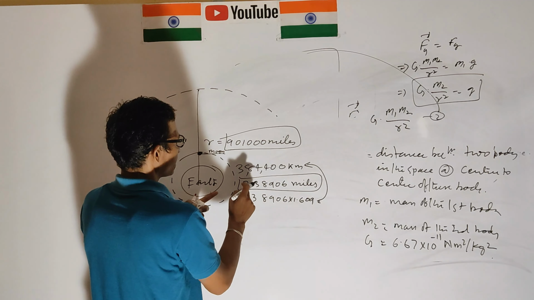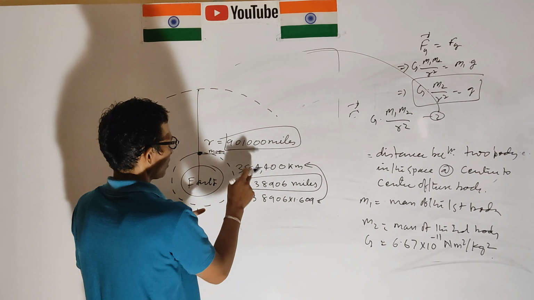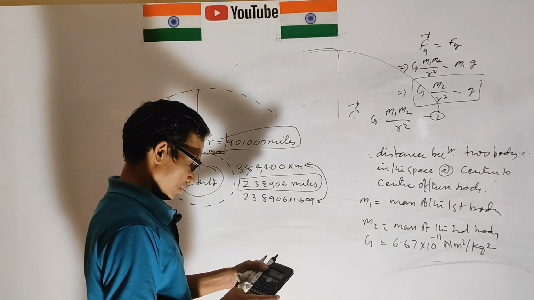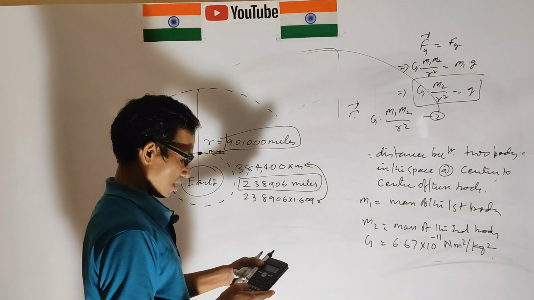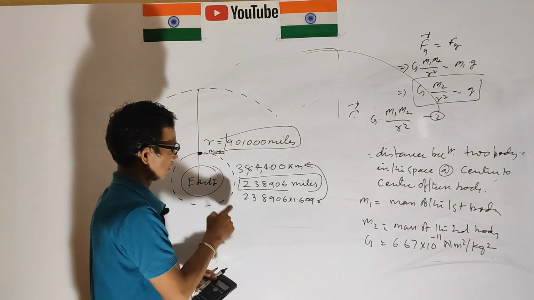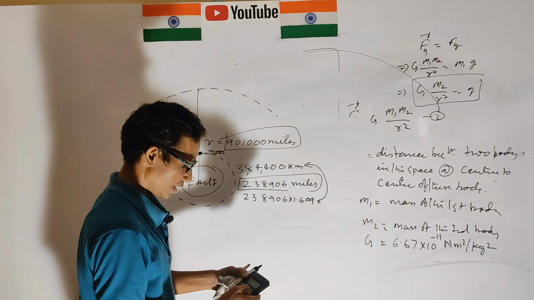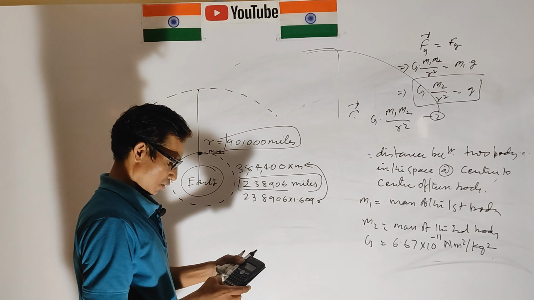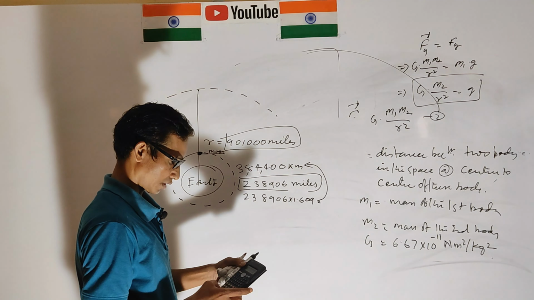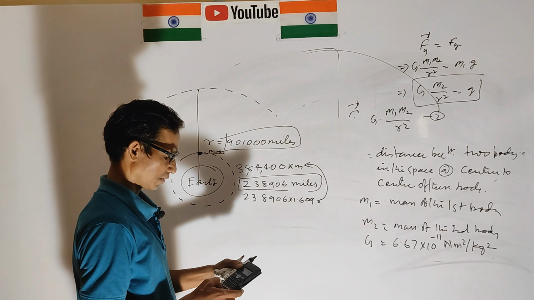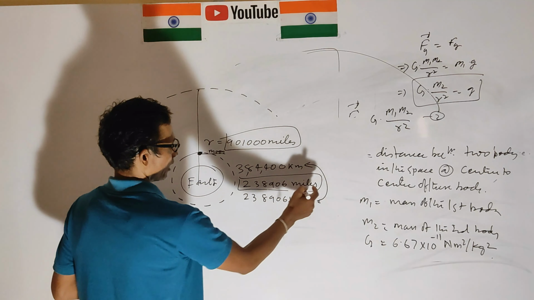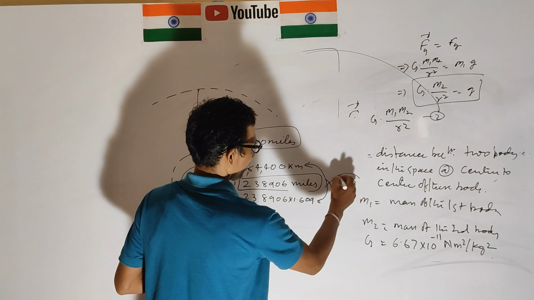When you divide 901,000 by 238,906, the distance between earth and moon center to center, it is 3.77 times.